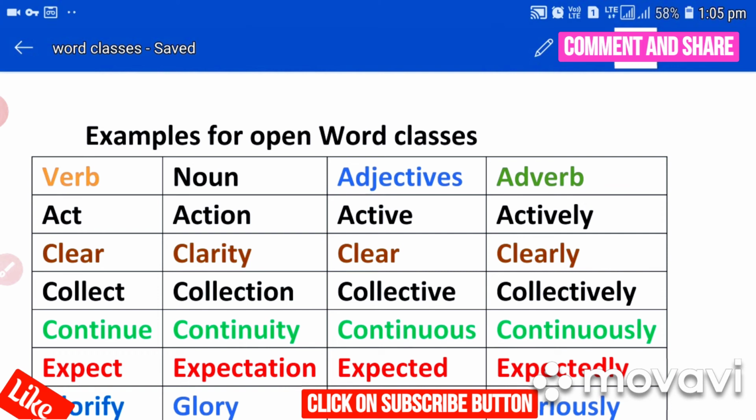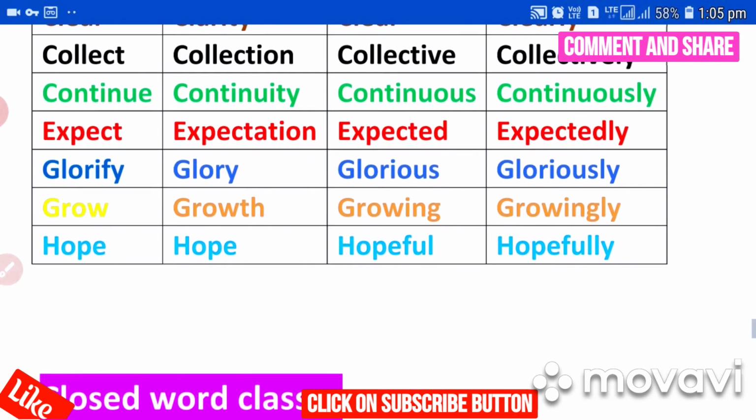In the same way, you can understand clear, clarity, clear, clearly; collect, collection, collective, collectively; continue, continuity, continuous, continuously; expect, expectation, expected, expectedly; glorify, glory, glorious, gloriously. Next, grow, growth, growing, growingly. Next, hope, hope, hopeful, hopefully. So like that, they go on getting plenty of words, right? They go on taking new forms like this.